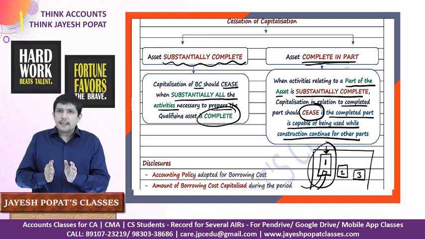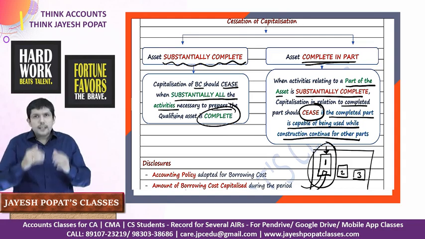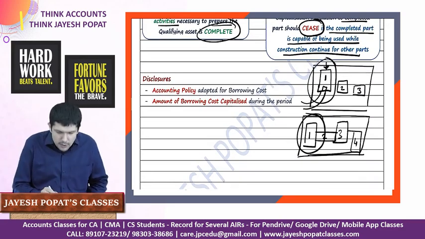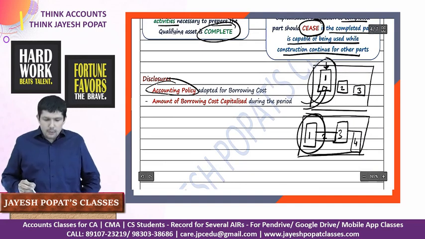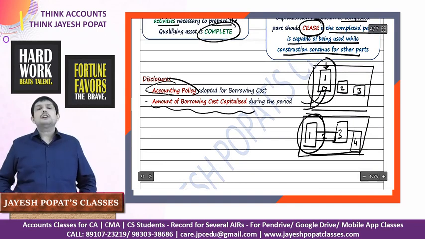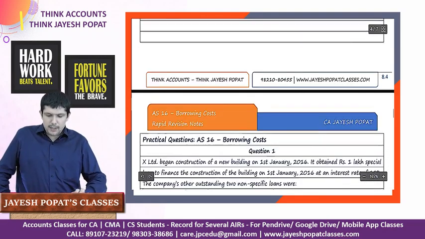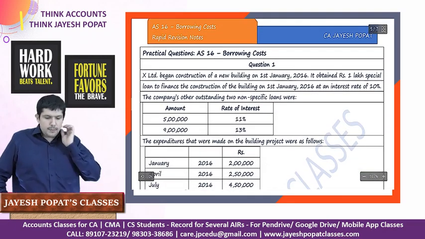But if the completed part cannot be used independently, then you should continue capitalizing the borrowing cost. We'll talk about disclosure. You need to disclose the accounting policy in relation to your borrowing cost, and you should state the amount of borrowing cost that has been capitalized. So now let us look at the practical exercise. Let's come to sum number 1.